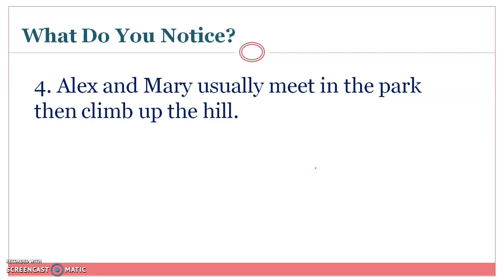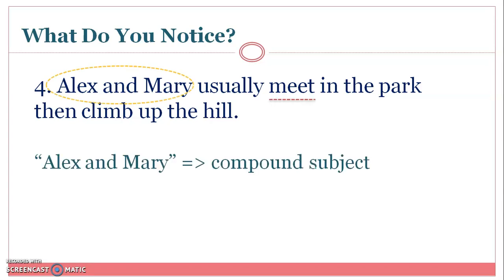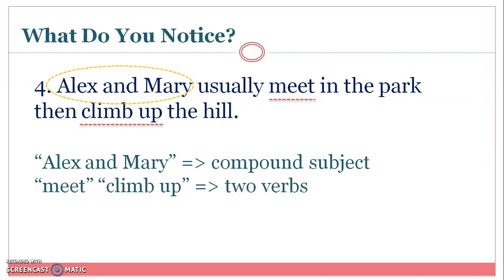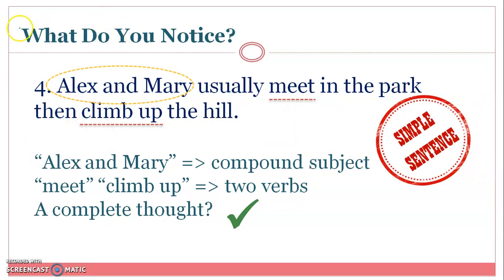Let's look at the sentence here. Alex and Mary usually meet in the park, then climb up the hill. We still have a compound subject, Alex and Mary. However, we have two verbs, meet and climb up. Does this sentence have a complete thought? It does. We are talking about Alex and Mary, and they both do these two actions, meeting and climbing up. Does this make it a simple sentence? Yes, it does. The fact that we have two verbs does not mean that this sentence is not simple. What makes the sentence simple is that it has a complete thought.